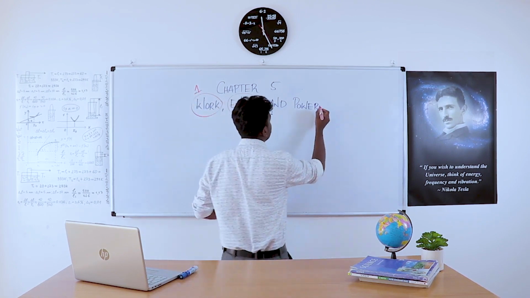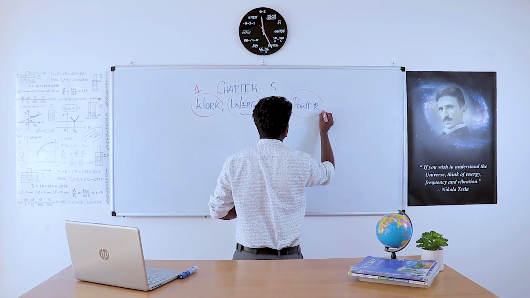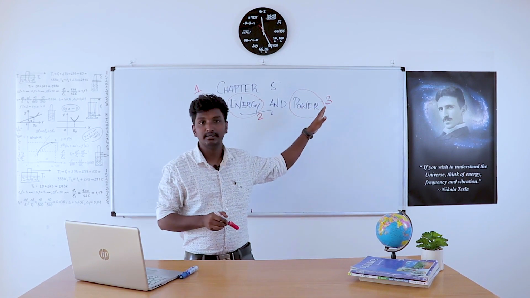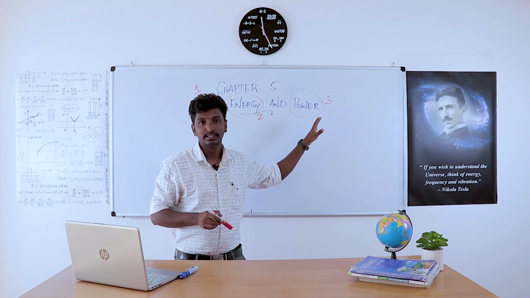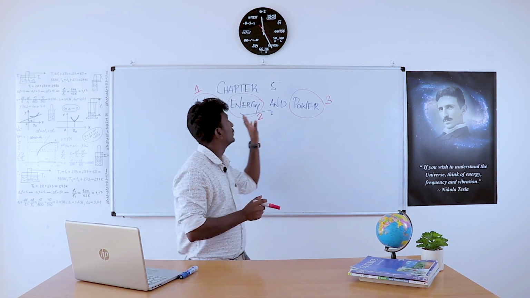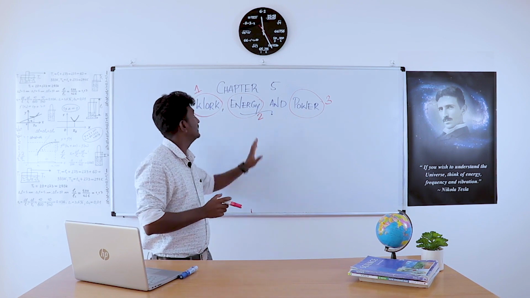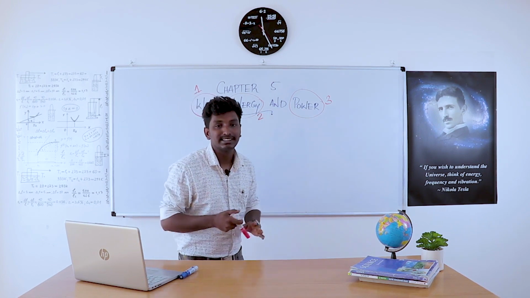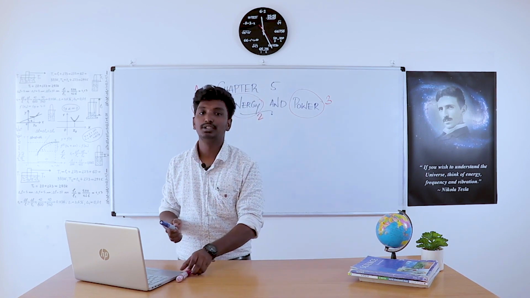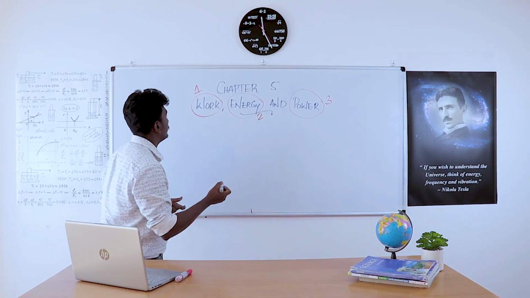Then moving to the third section, that is our last section, it is called power. In this section, we define what power is, then the commercial unit of power and the larger unit of power. That's all about this chapter. We are having three sections. Now we can start section by section. First section, I am going to explain work.